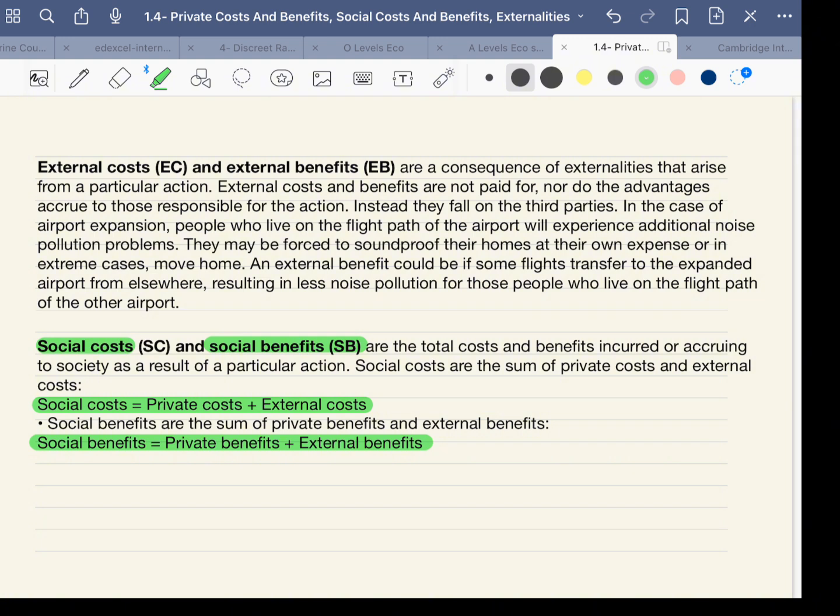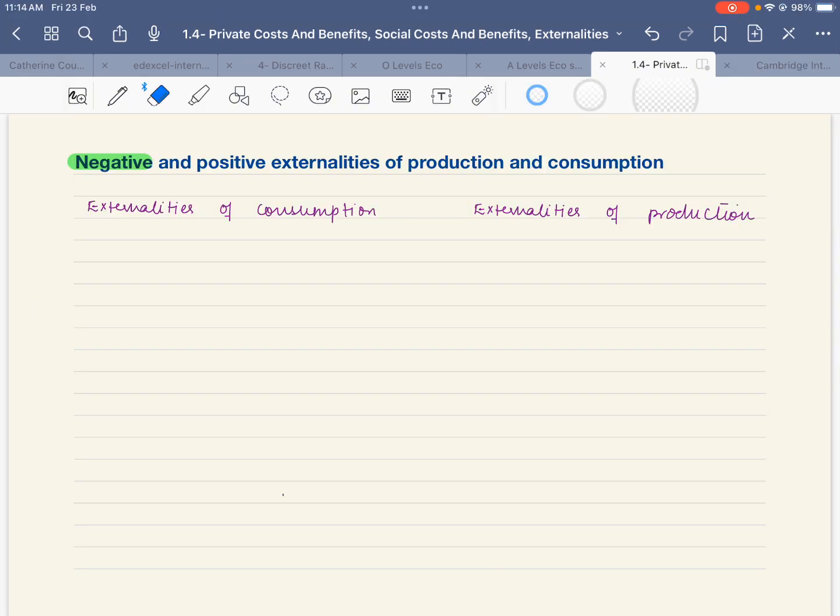Now, we are going to talk about two kinds of externalities. We are going to talk about negative externalities of consumption, as well as externalities of production. Externalities of consumption arise when the third party has to bear costs as a result of the actions of consumers.